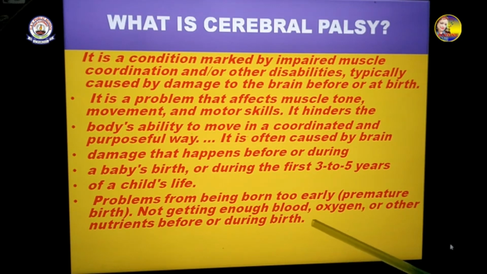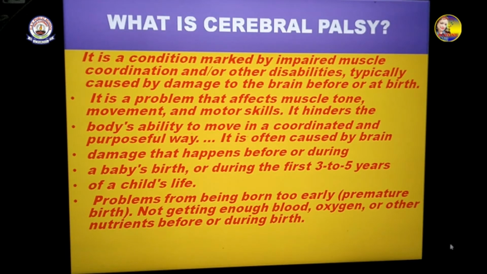Not getting enough blood. Maybe the child has not got enough blood, and there is lack of oxygen or other nutrients before or during birth. Whatever nutrients the child needs, maybe in the womb it did not get all these things, it did not get proper blood and proper oxygen was not provided to it inside the womb. It's not the mistake of the mother, it is because of some other problems in the body. So that's why the child is born like that.